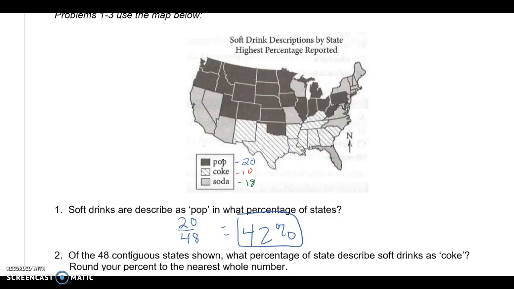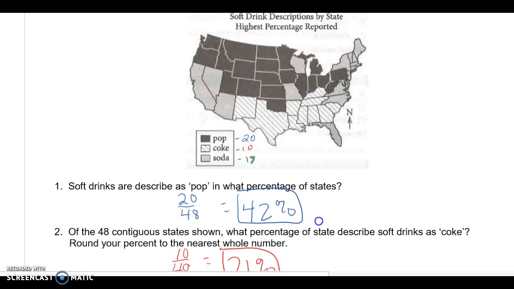So soft drinks are described as pop in what percentage of states? I did 20 divided by 48. We don't have any data for Alaska or Hawaii, so we're only including the 48 states. They want it as a percent, so I'll put that in my calculator, convert it over, and I get 42%.